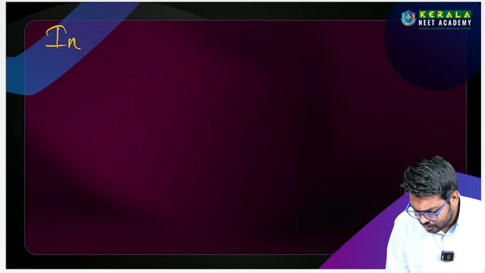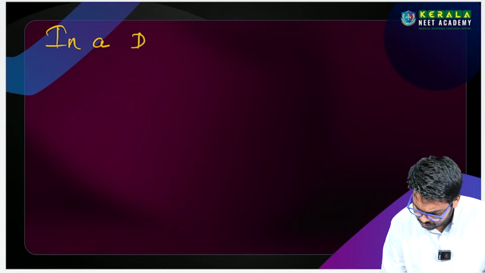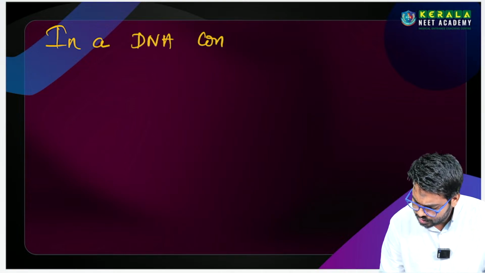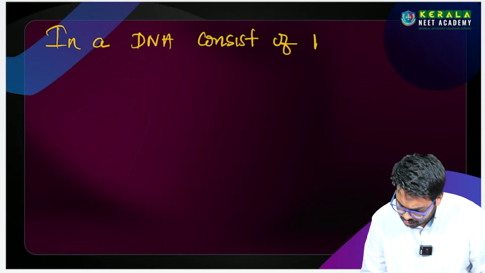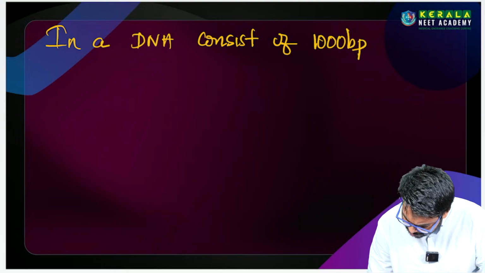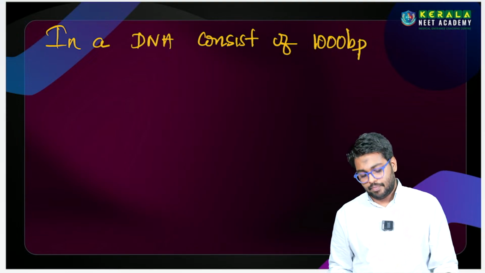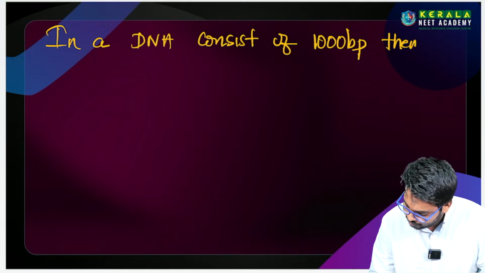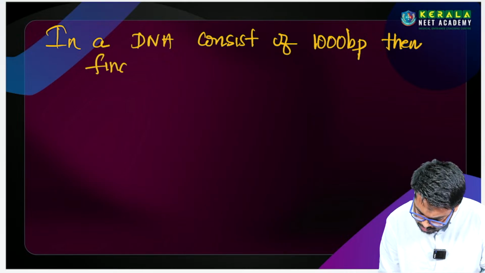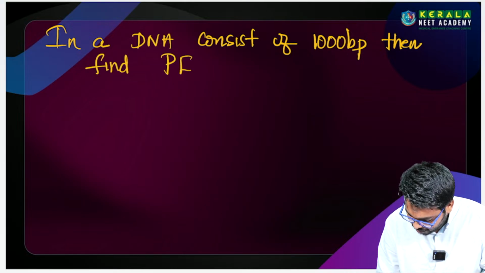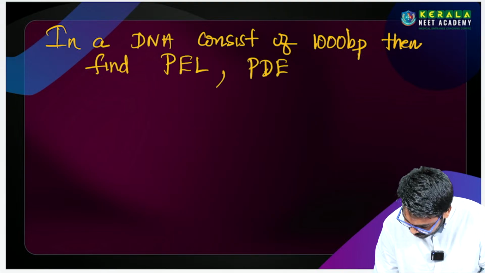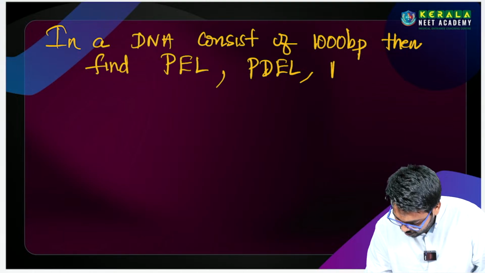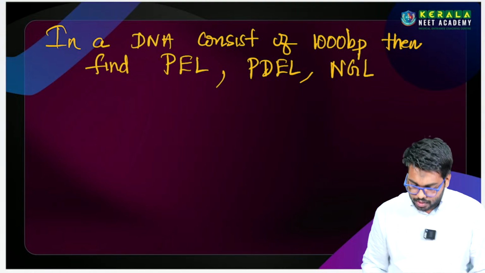In a DNA consist of 1000 base pairs. எவ்வளோ base pairs? 1000 base pairs, இல்லையா? Then find phosphoester linkage, then phosphodiester linkage, then N-glycosidic linkage. So எப்படி கண்டுபிடிக்கிறது?